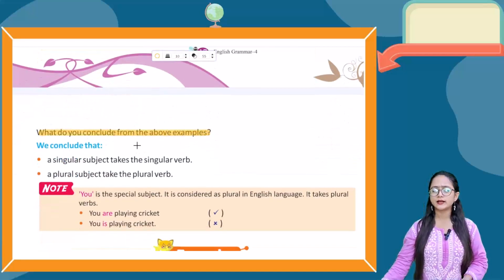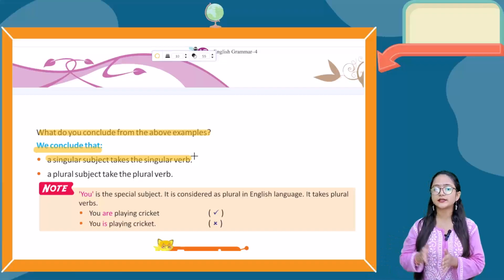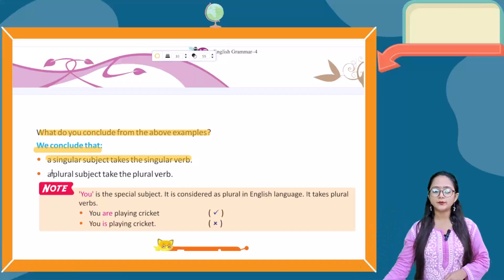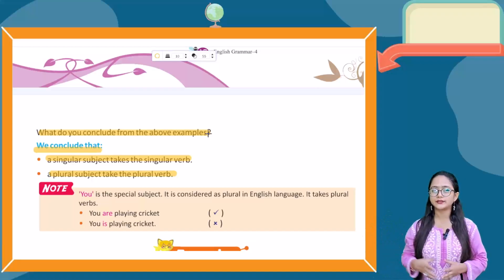Now, what do you conclude from the above examples? From the above examples, we conclude that a singular subject takes the singular verb, and a plural subject takes the plural verb. Whereas the plural subject, it takes the plural verb, like are you can take.